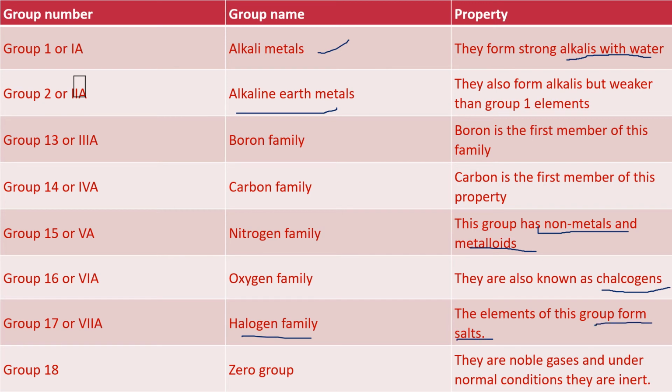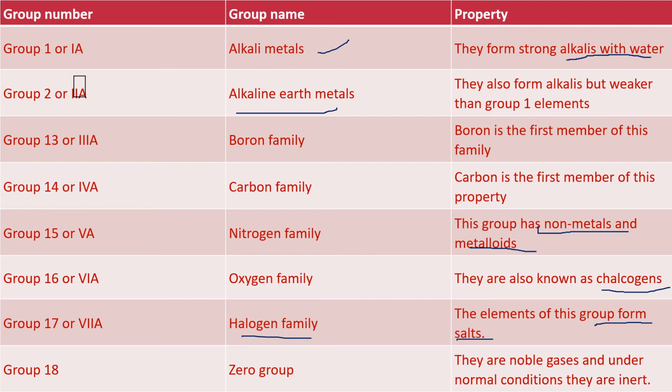NaCl, you can see sodium chloride. Chloride here, chlorine belongs to group 17, and NaCl is known as table salt. So they have a strong tendency to form salt. Because of that, the elements belonging to group 17 are known as halogens, and this whole group is known as the halogen family.